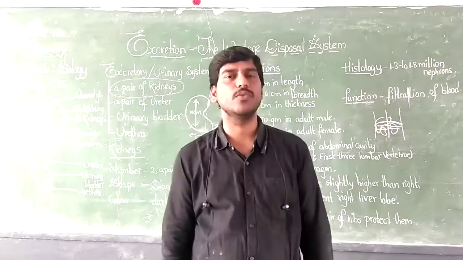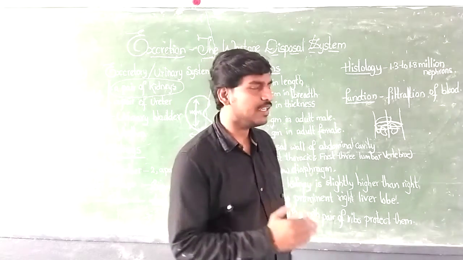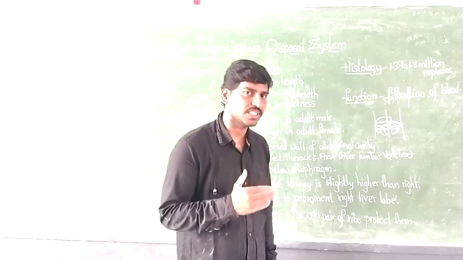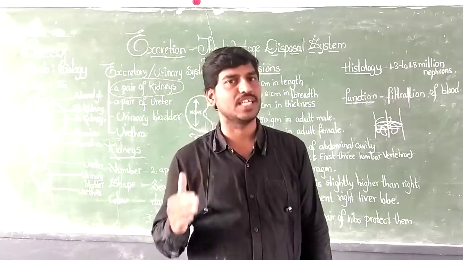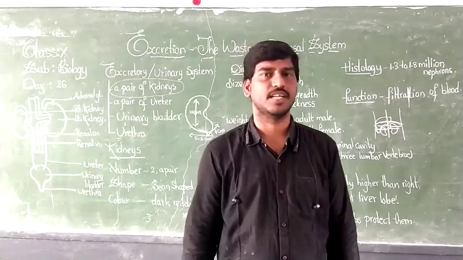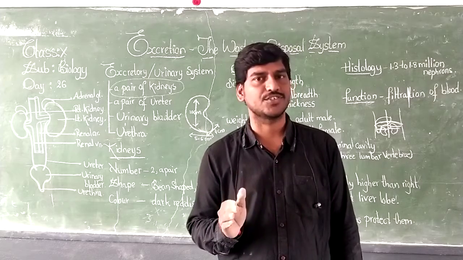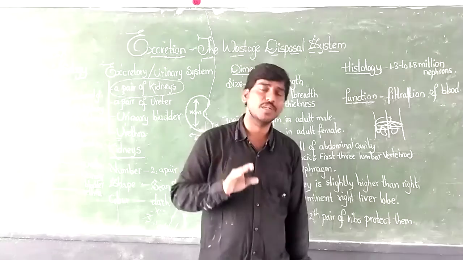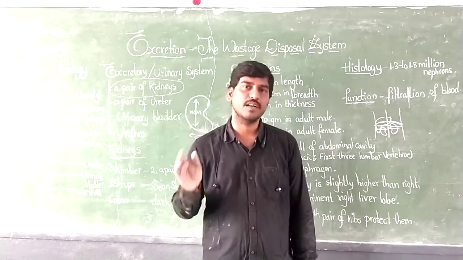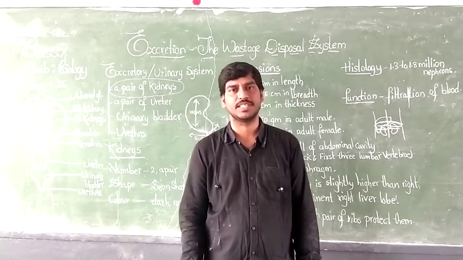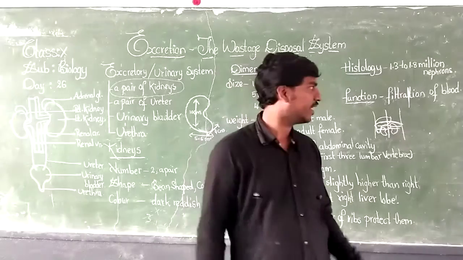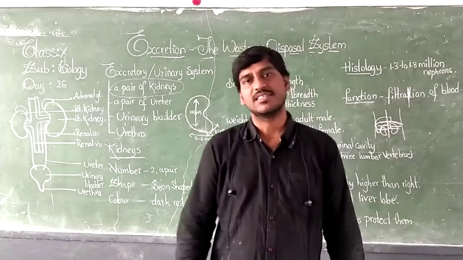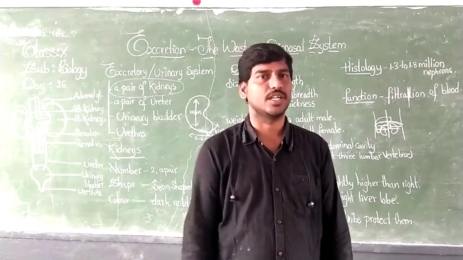So therefore, nephrons are called the structural and functional unit of kidneys. Why? Kidneys are made up of nephrons, and filtration of blood also takes place only in nephrons. That is the reason we call them the structural and functional unit.